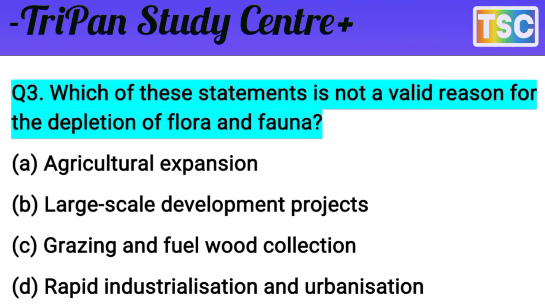Grazing and fuelwood collection, that's not it either. But the main reason for the depletion of flora and fauna is rapid industrialization and urbanization. The answer is D, rapid industrialization and urbanization. The most important point here is that the depletion of flora and fauna in India is due to rapid industrialization and urbanization. Let's see the next question.